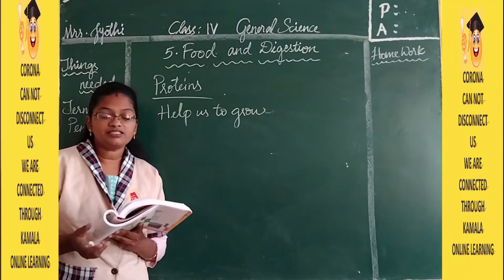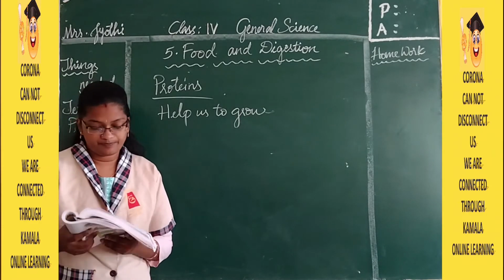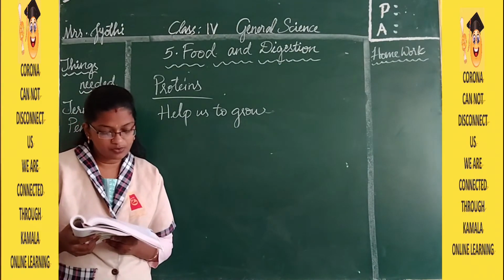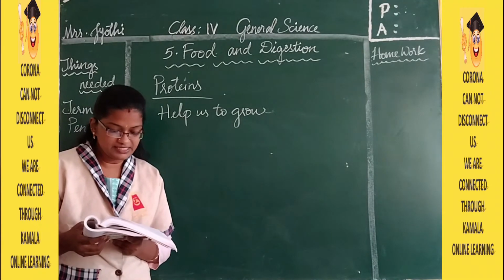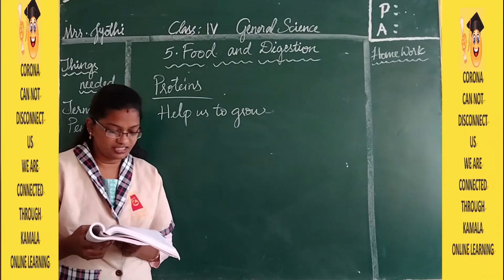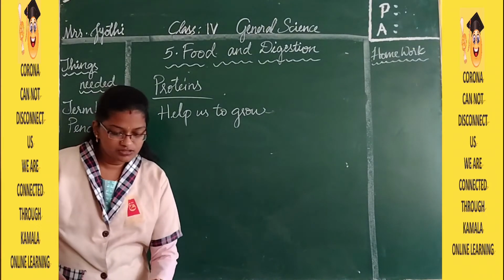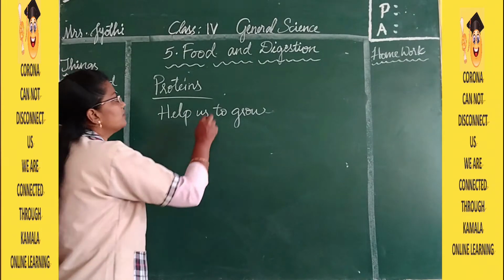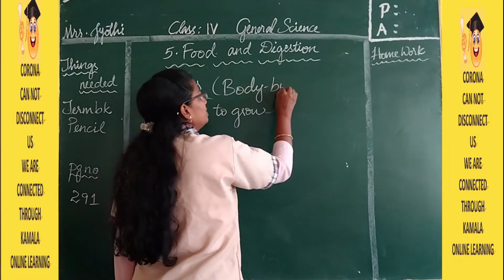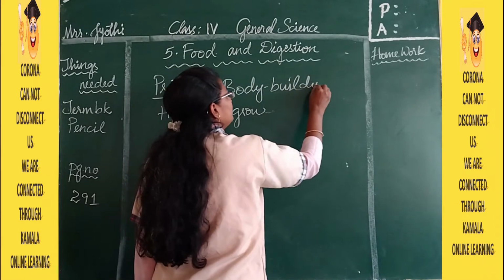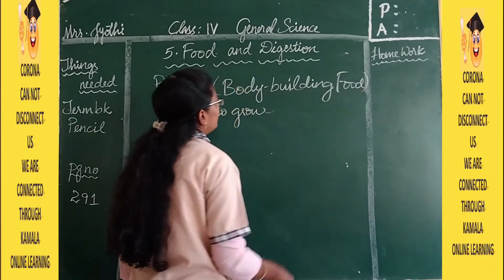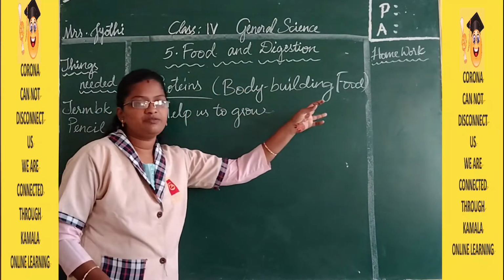These are responsible for repairing the damaged parts of our body. Eggs, milk, pulses, fish and meat are the substances which are rich in proteins. And they are also called body building food.